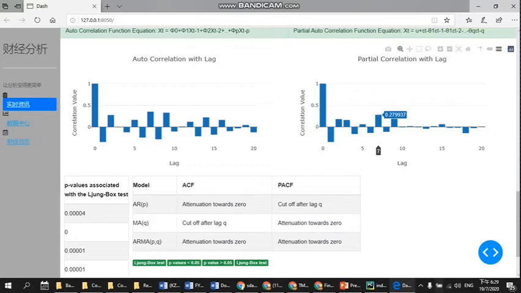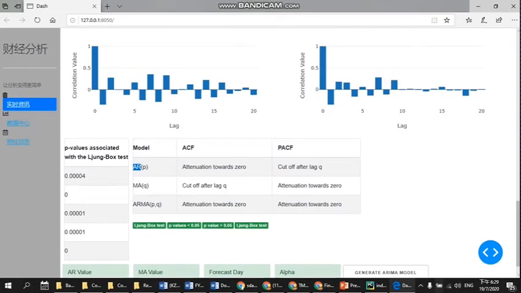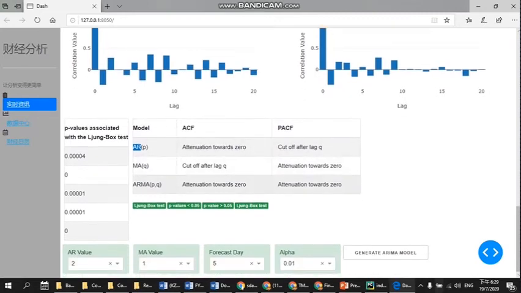The partial correlation is for the AR model, tending towards zero, cutting off after lag p. For this one, the PACF cuts off after lag 1, and then the ACF tends towards 0, which means you can see that after this one the data tends towards 0. So we are able to choose 1 and 1 as the p value and q value of our ARIMA model.